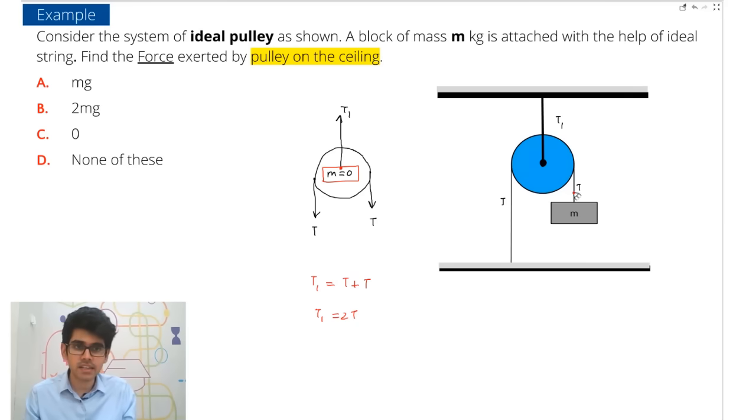Or you can directly write, यहाँ पे T, T है, because it is massless, forces will be balanced. So this will be equal to 2T. So if this is T, T, this will be 2T. Now what is your answer? Your answer is what is the value of 2T.